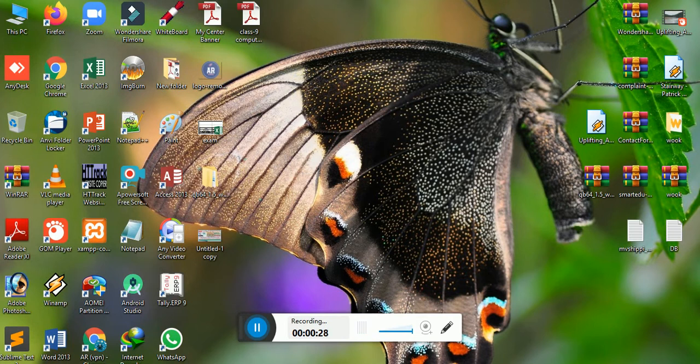Yes, so a computer has different parts, just like monitor, keyboard, CPU, mouse. All of these parts together are called a computer system. Without any one part, you cannot use the computer. Suppose without a mouse, definitely you cannot use the computer. Same way, without a keyboard you cannot use it. Without CPU, it cannot be used. Without a monitor, you cannot use it.